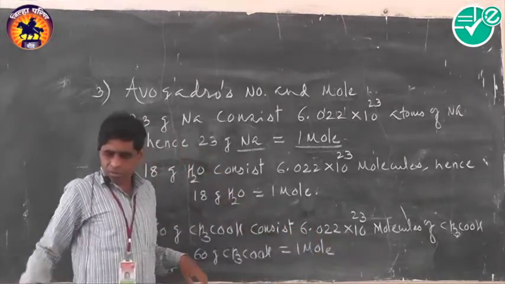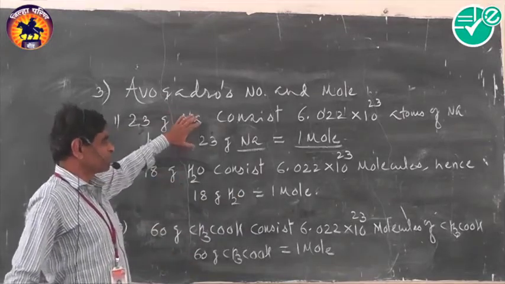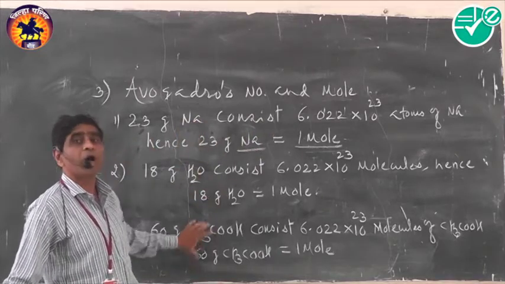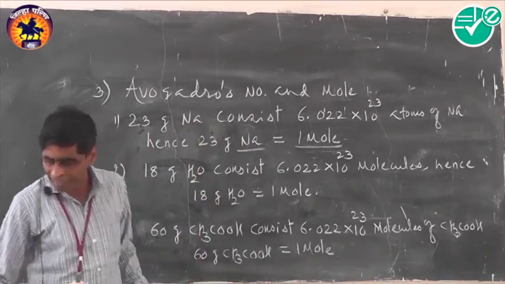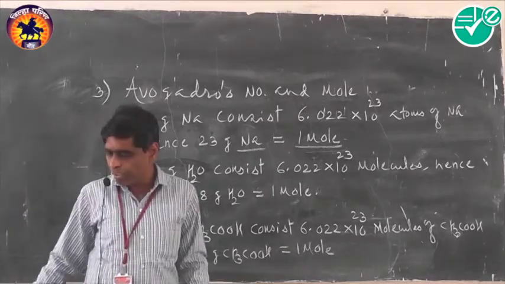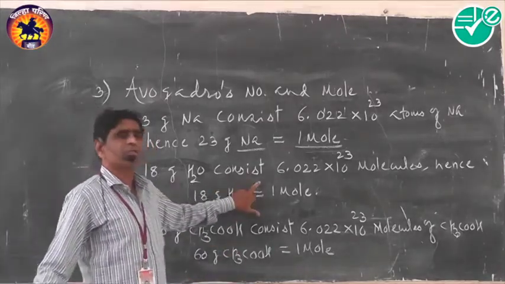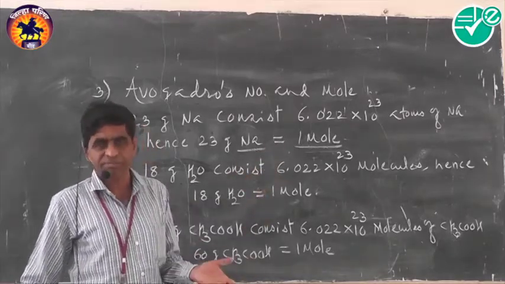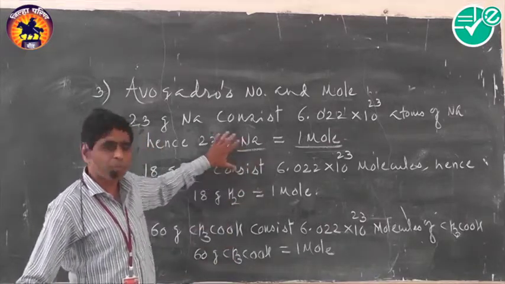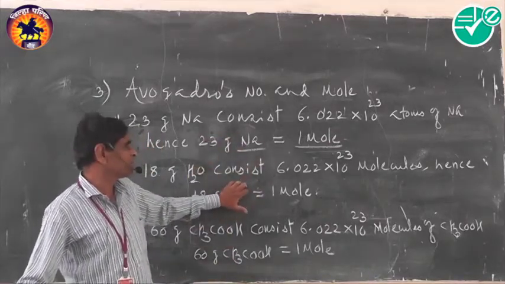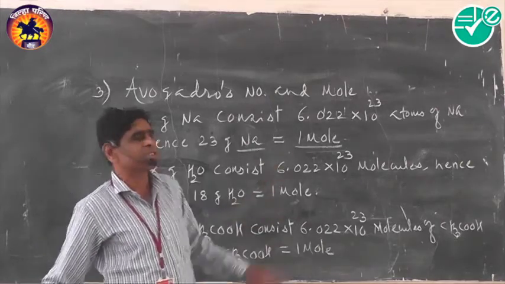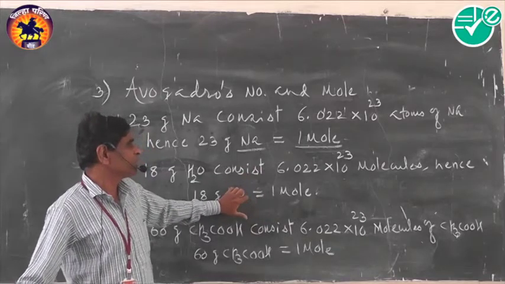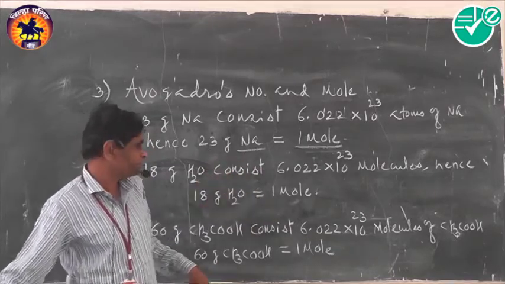And so, a mole is the amount of substance which consists of Avogadro's number of atoms, or Avogadro's number of molecules, or Avogadro's number of ions. Again, you know that 35.5 gram of chlorine consists of 6.022 into 10 raised to 23 Cl minus ions. And thus this 35.5 gram chlorine is considered as 1 mole here.